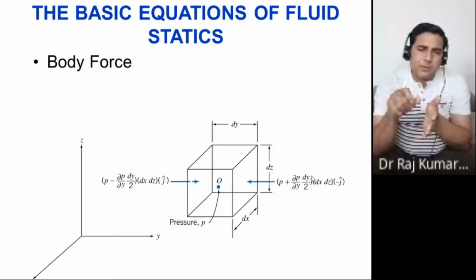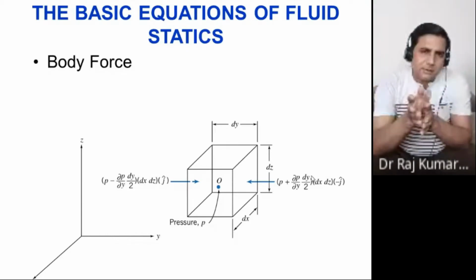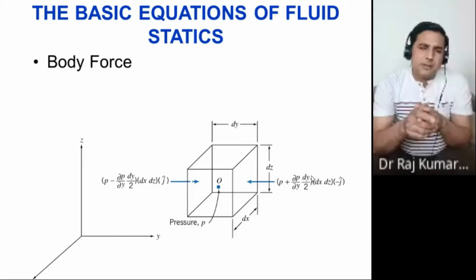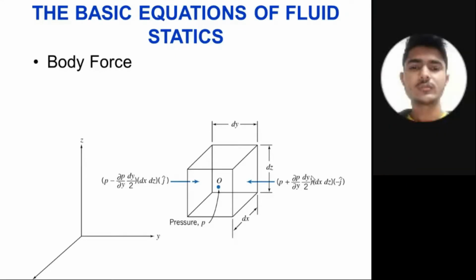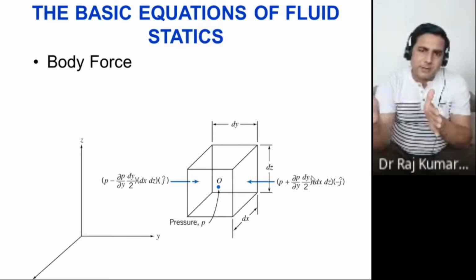The first term is just power 1. If you want to add the second term, just add power 2, right? That's where you go for Taylor series expansion, right? Correct or not? Yes, sir.